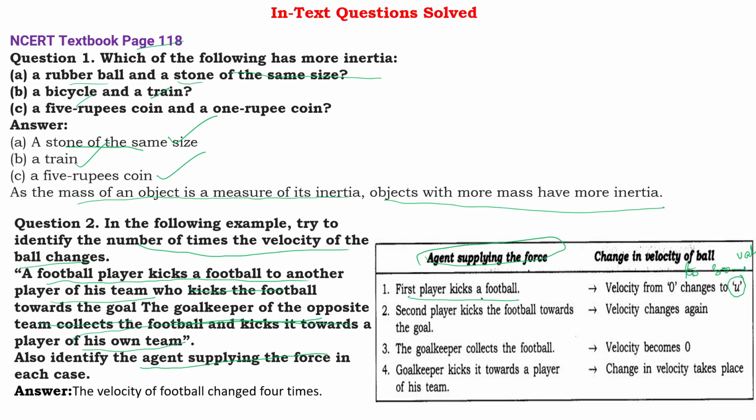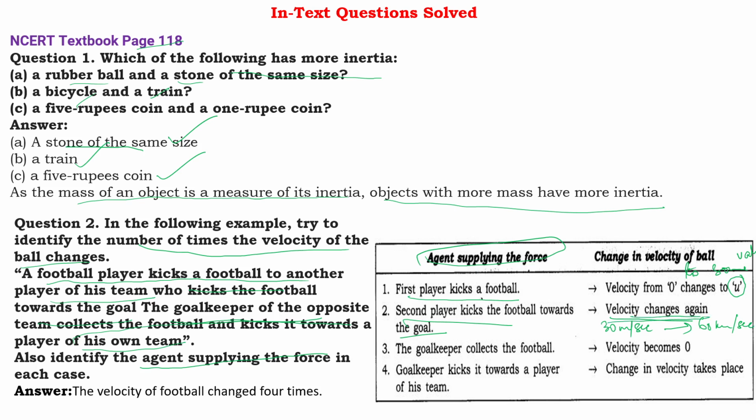Okay. Second player kicks the football towards the goal. So here again the velocity changes. But here let us say earlier the velocity was 30 meter per second and he applied more force because he wants to kick it to the goal, so it changes to 60 kilometer per second. I'm just giving an example. We will write velocity changes.